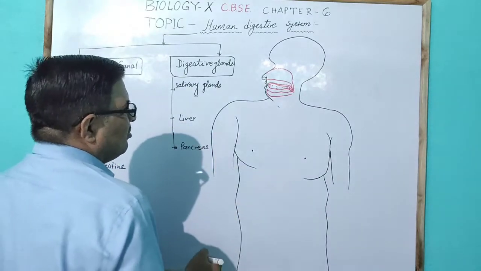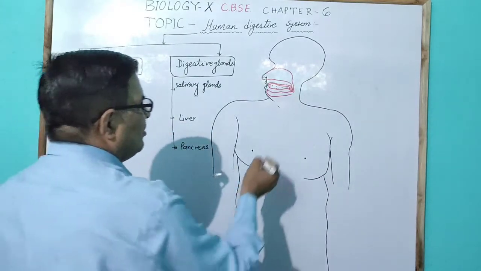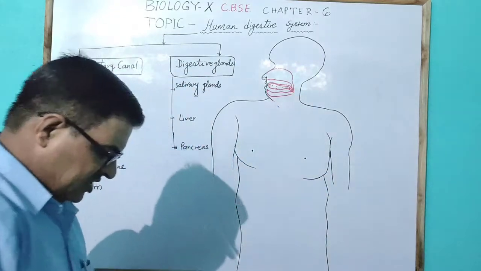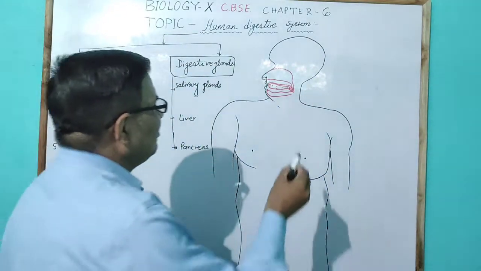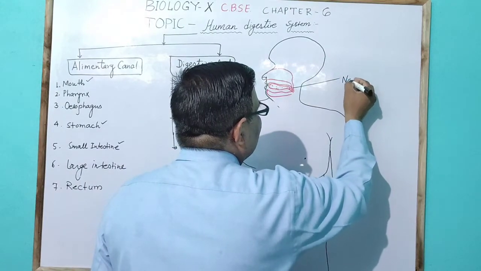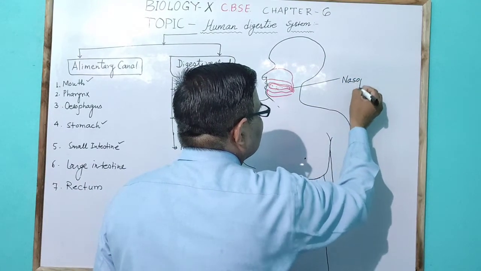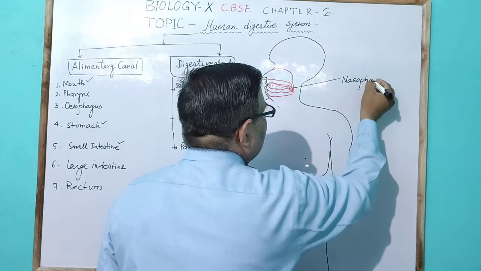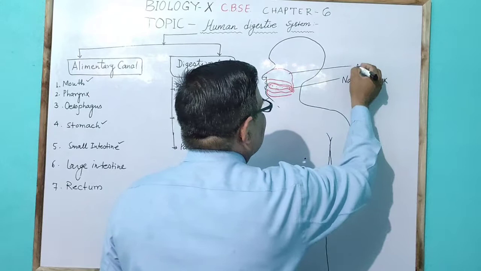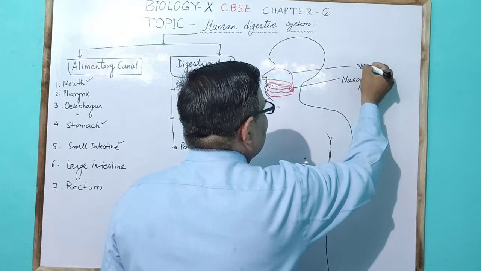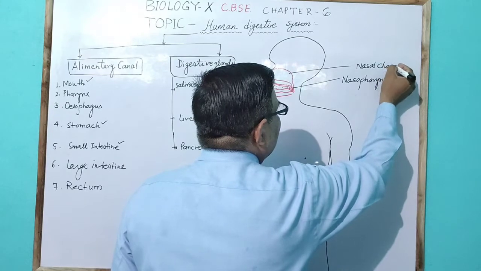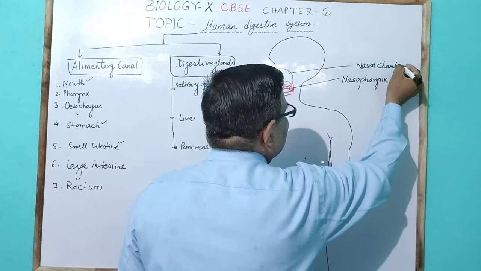Here the opening of the nasopharynx is present. The nasopharynx opens into the pharynx from the nasal chamber, which is part of the respiratory system.